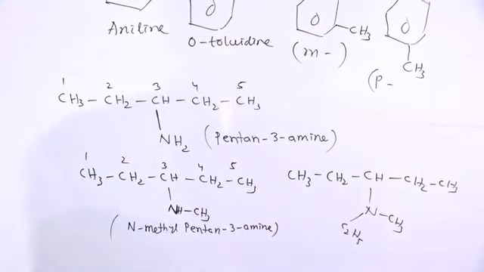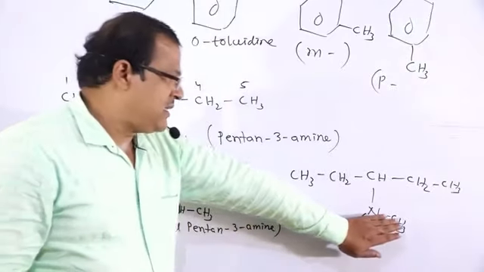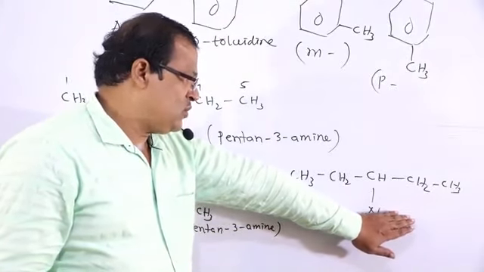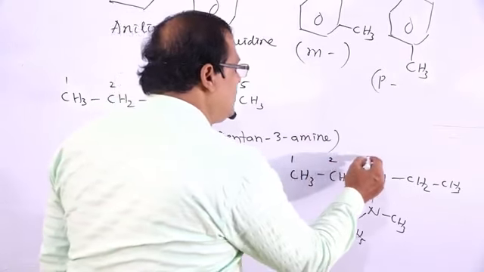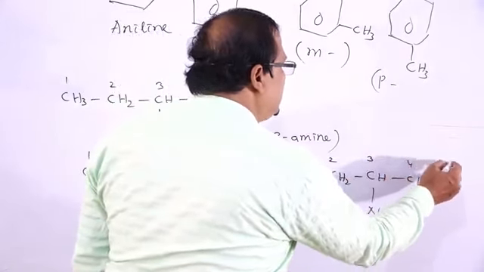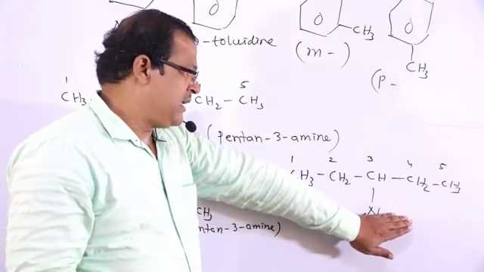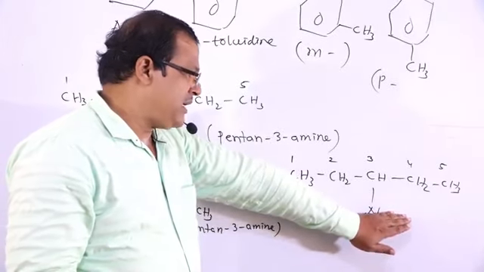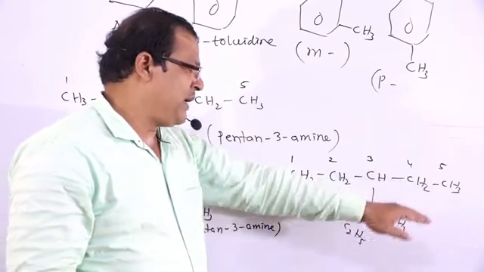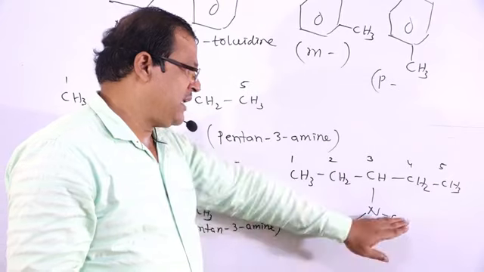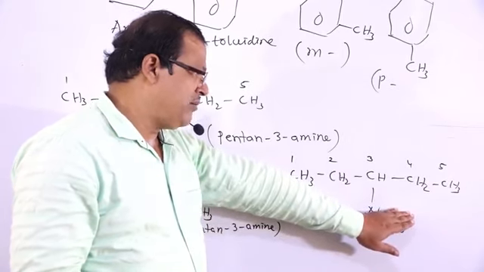If we take the example of this kind, if these two groups are not there, and we number this 1, 2, 3, 4, 5, then that is named as pentan 3-amine. The 3 position contains NH2, pentan 3-amine.